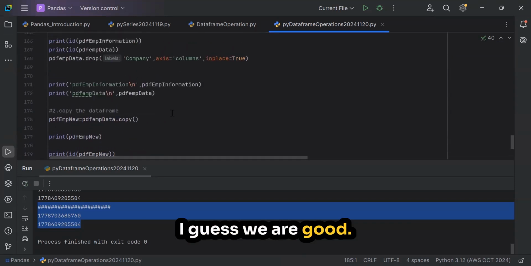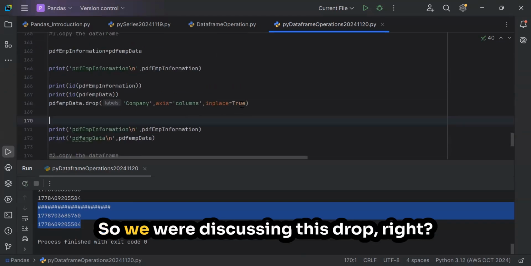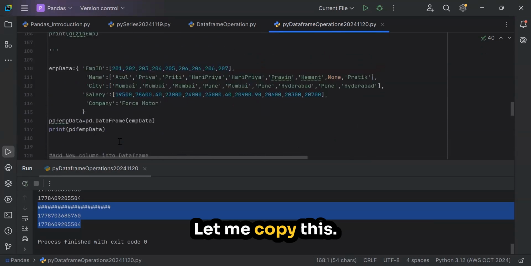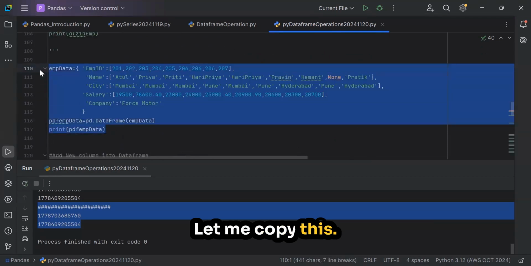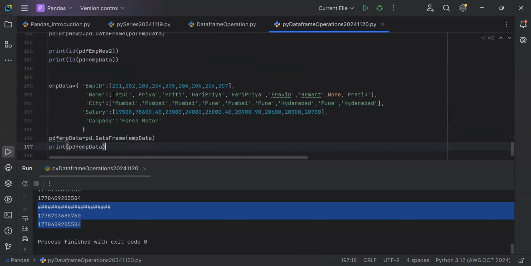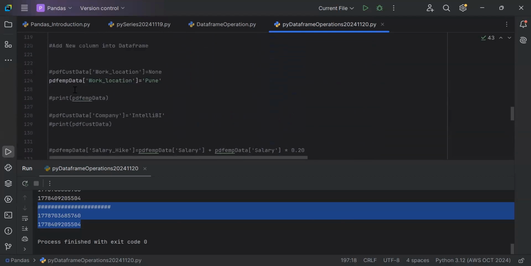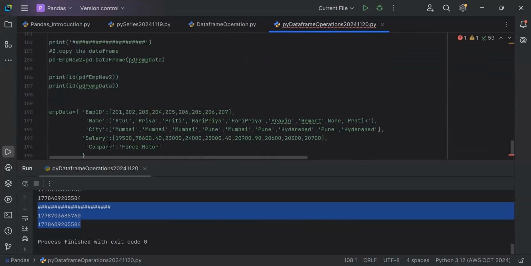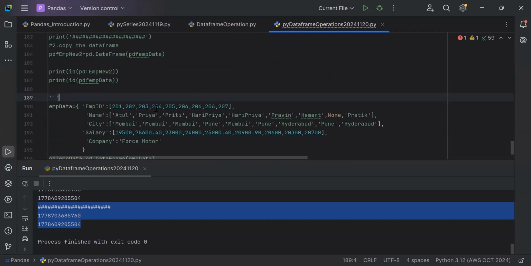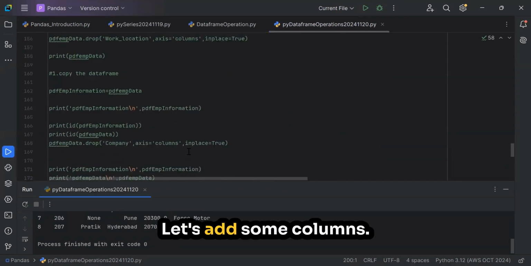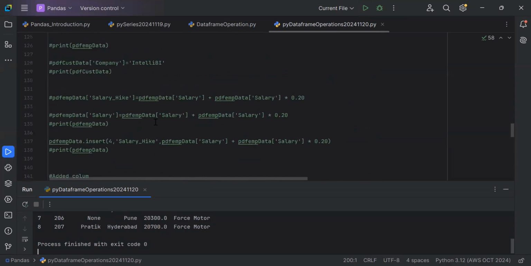Fine, I guess we are good. So we were discussing this drop, right? Let me do one thing. Let me copy this right here. Just comment out this part. Let's print it. Okay, let's add some columns maybe.